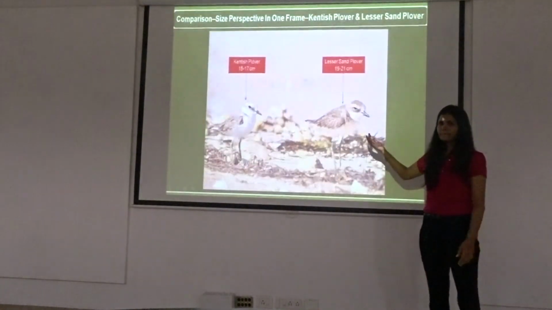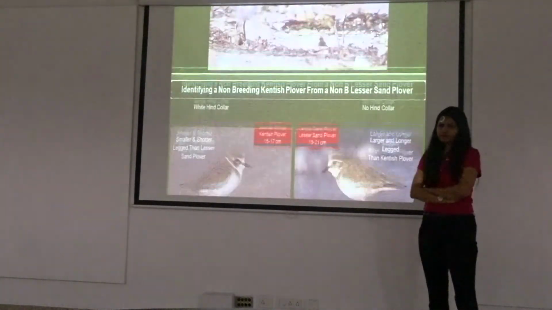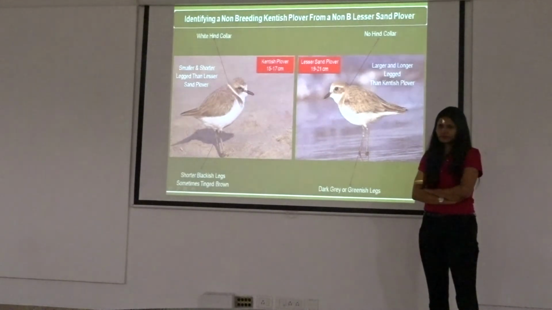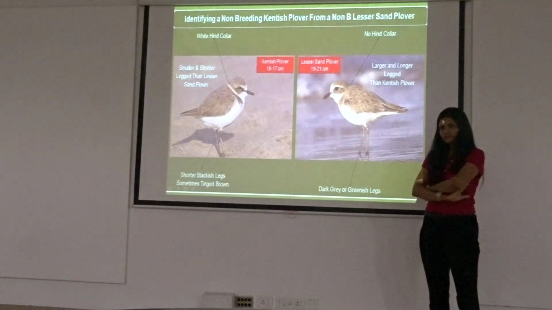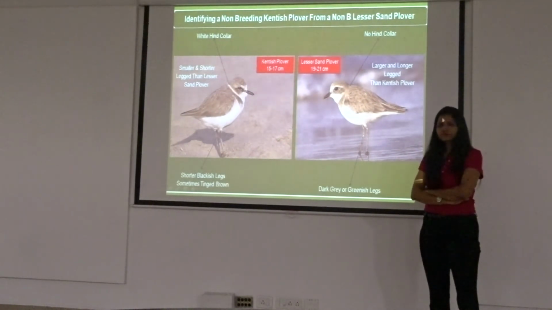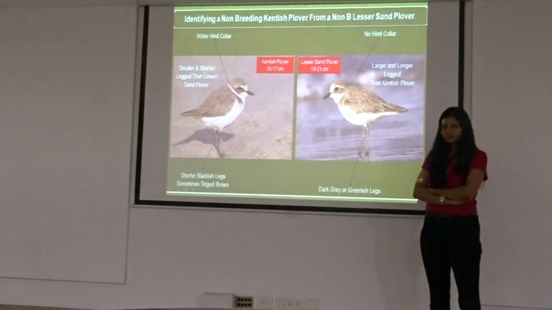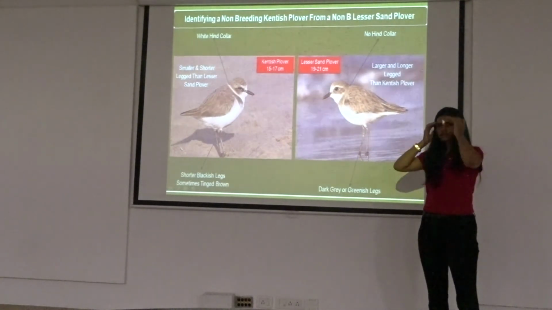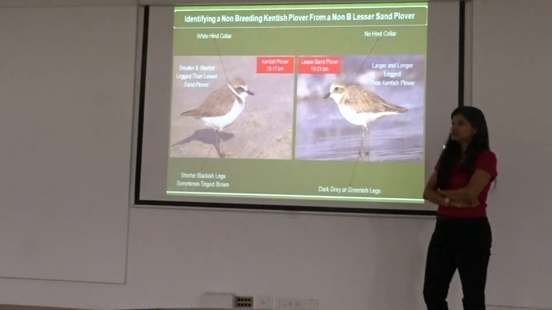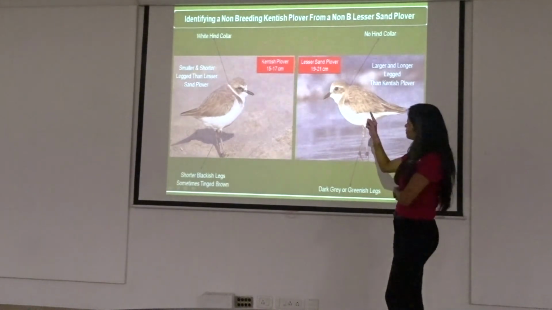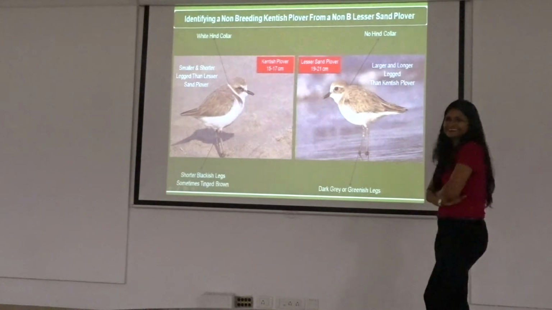There's another difference. The eyes are much bigger in a lesser sand plover. Yes, the size is also bigger. No, not the size, I'm talking about the eye itself in comparison to the size of the head. The eye covers a greater proportion of the head in a lesser sand plover than it does in the Kentish. Okay. Yeah, I think it looks like that.